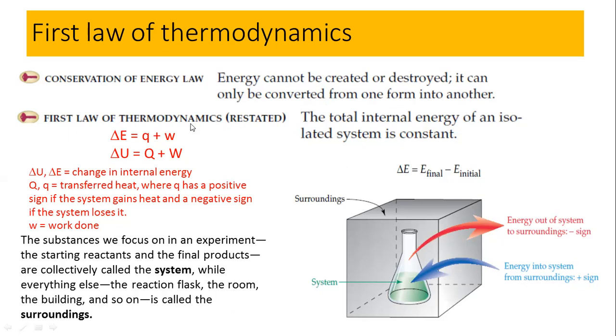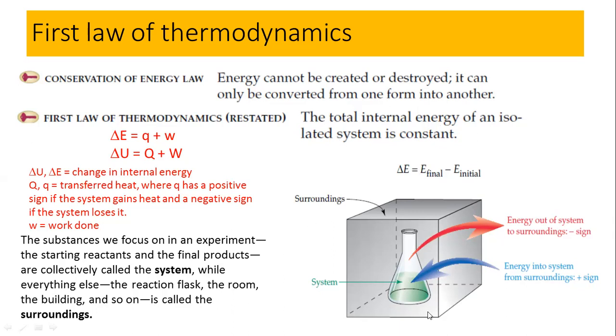And if I want to restate the first law of thermodynamics by considering the law of conservation of energy, that means the total internal energy of an isolated system is constant.